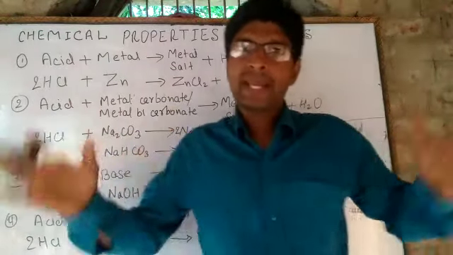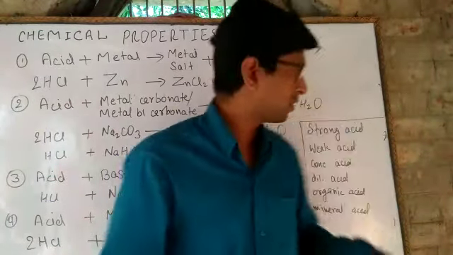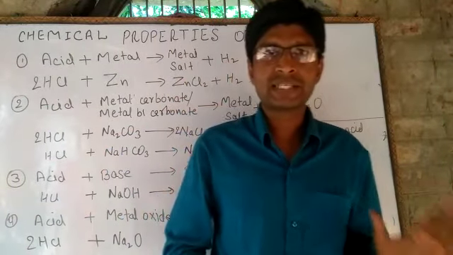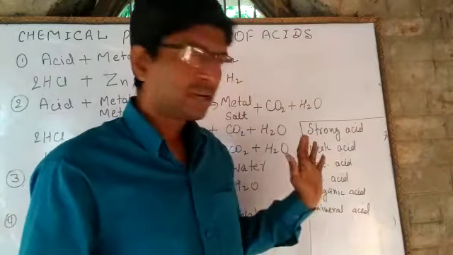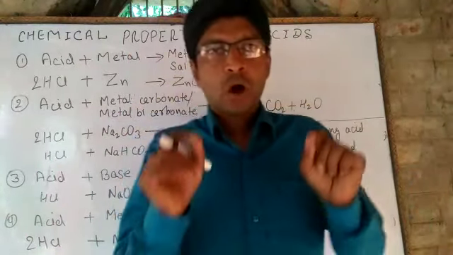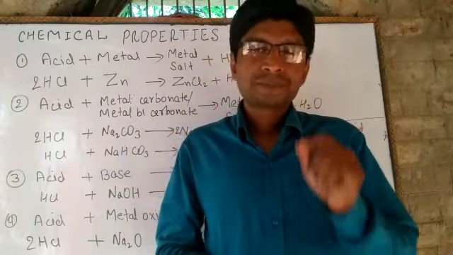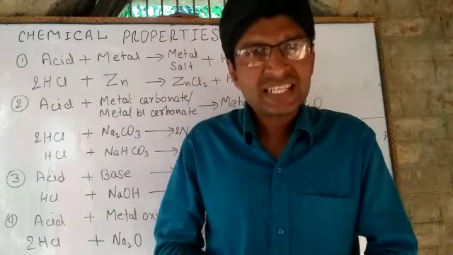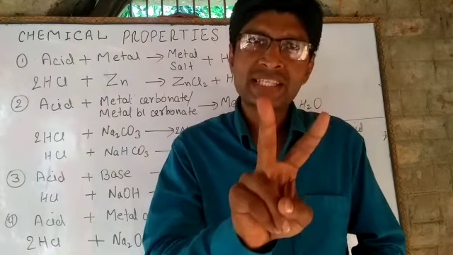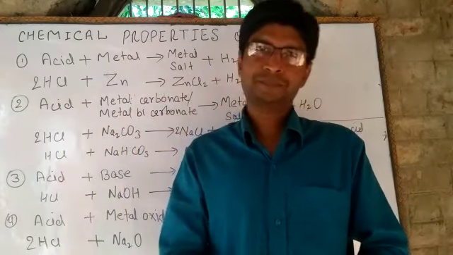But before going ahead, we have to discuss strong acid, weak acid, organic acid, mineral acid, concentrated acid and dilute acid. Dear students, on the basis of its origin, acids can be classified into two parts, organic acid and mineral acid.